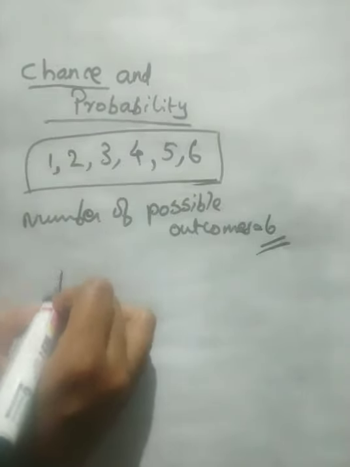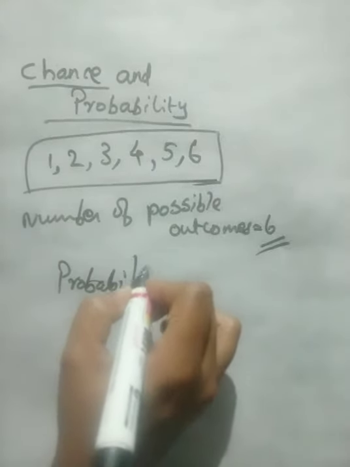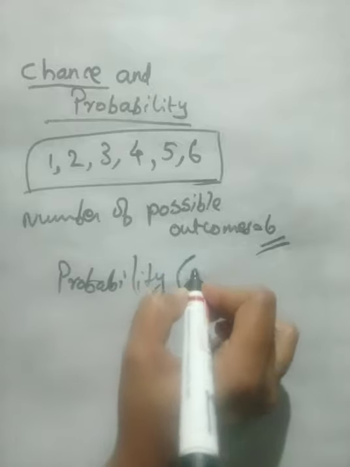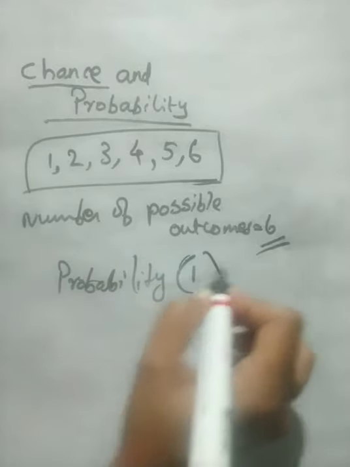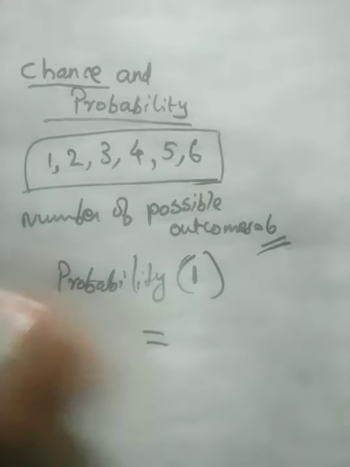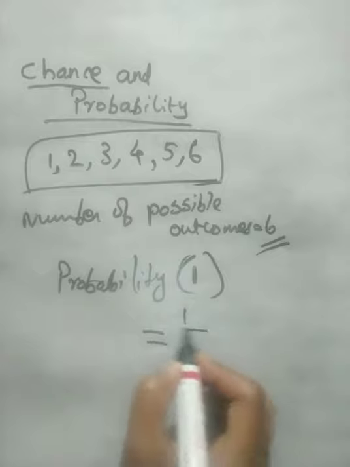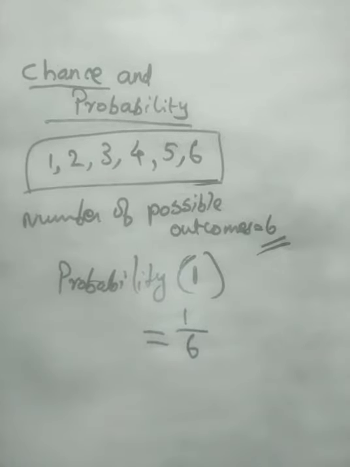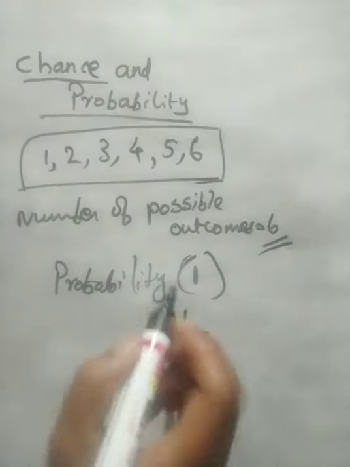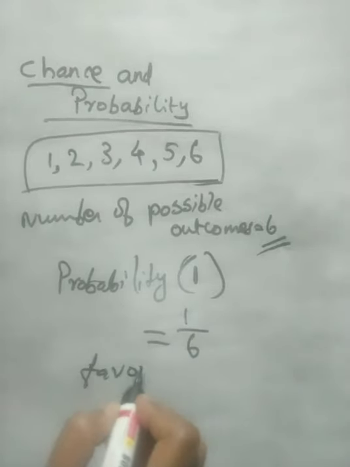So we can write probability of 1 in brackets. Only one is here. So we can say 1 upon 6. That is the number of favorable outcomes. Next word, favorable outcome.